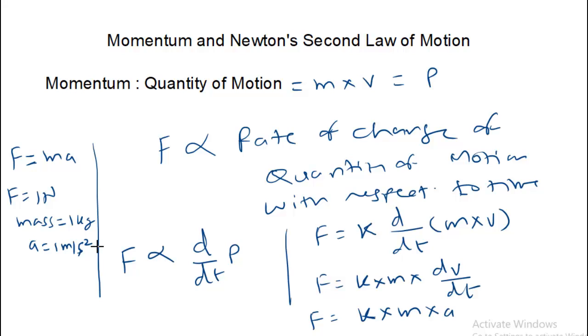Thus, according to Newton's second law, the force required to change the state of motion depends on three quantities: mass, velocity, and the time with which velocity is increasing or decreasing. So Newton's second law gives the mathematical, or quantitative, method to calculate the force required to change the state of motion.